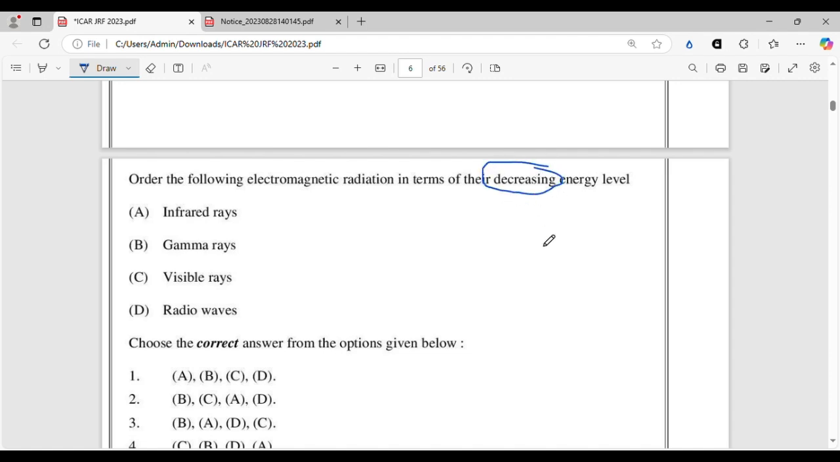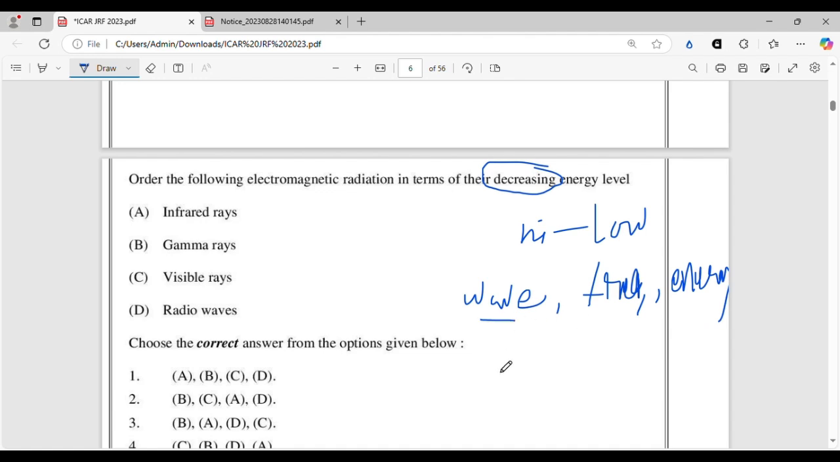So from the highest energy level to the lowest energy level, right? We know there are three parameters: wavelength, frequency, and energy. The higher the wavelength, the lower the frequency and the lower the energy; the lower the wavelength, the higher the frequency and the higher the energy. So you just have to arrange these rays according to their wavelength and you will get the answer.